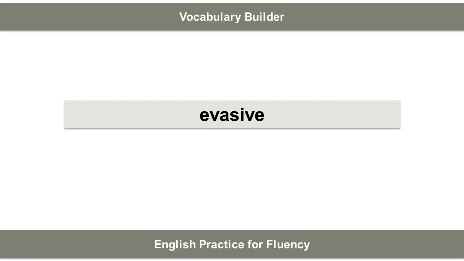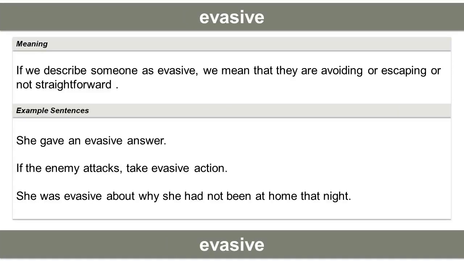The vocabulary word is evasive. Meaning of the word. If we describe someone as evasive, we mean that they are avoiding, or escaping, or not straightforward. Example sentences. She gave an evasive answer.